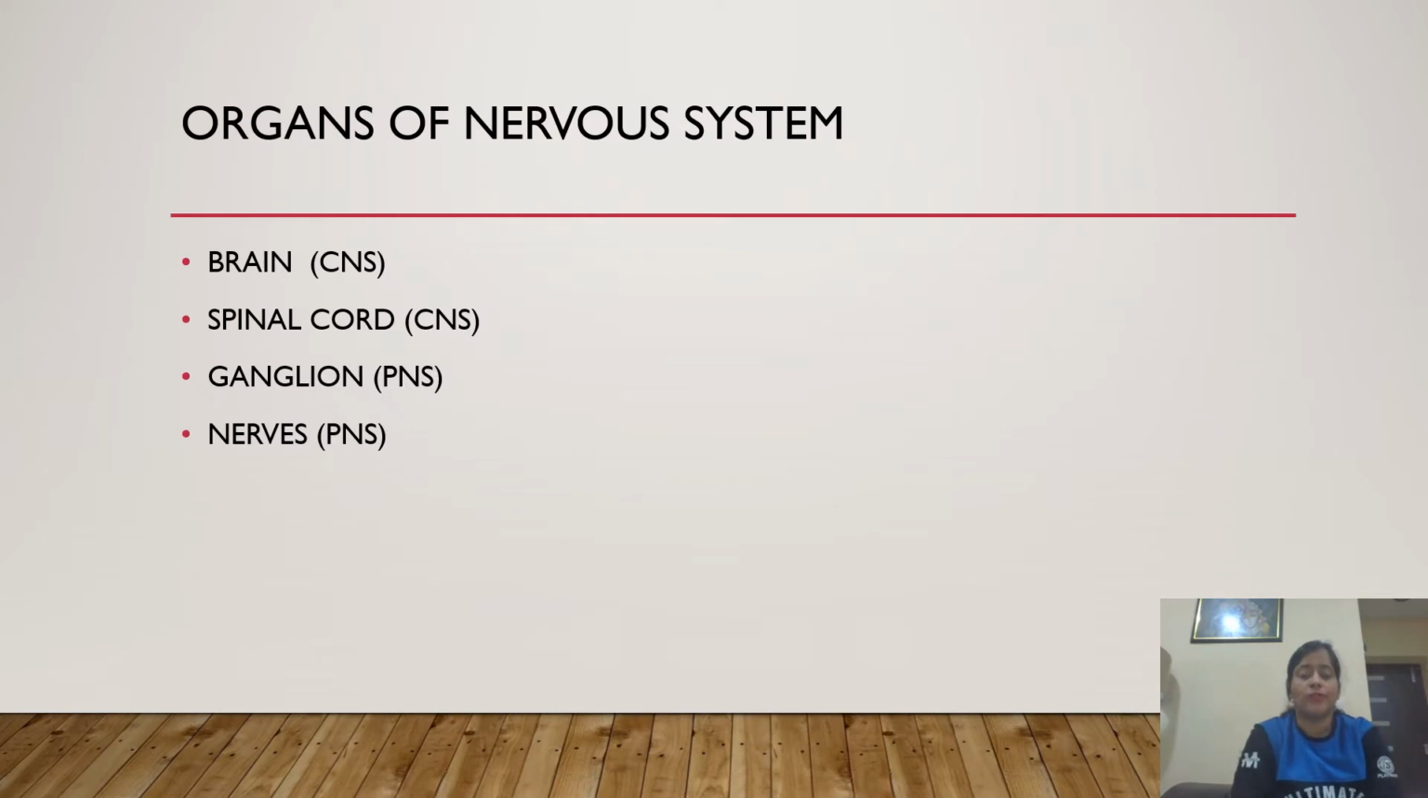So, organs of the nervous system. The organs of the nervous system include brain, spinal cord, ganglion, and nerves. Brain, a part of CNS; spinal cord, a part of CNS; ganglion, a part of PNS; and nerves, a part of PNS. Okay.